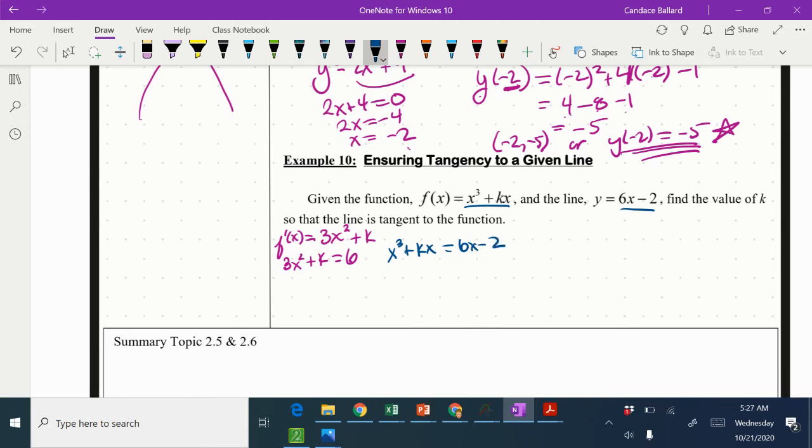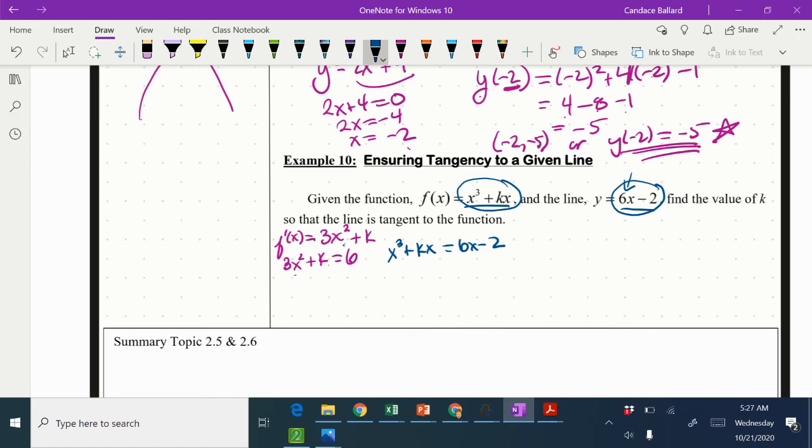So let me just recap what we've done. We took the derivative, and we set it equal to the slope of the line, because the derivative is the slope. Then I noticed I had two variables, which means I need a second equation. To get the second equation, I know at some point I want this function equal to that tangent line. It's only going to be equal at one little point, but I need it equal. So that's where I got the second equation from.